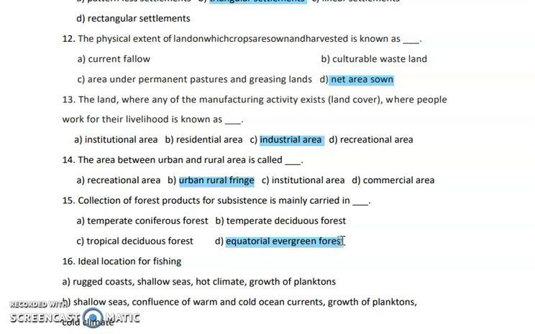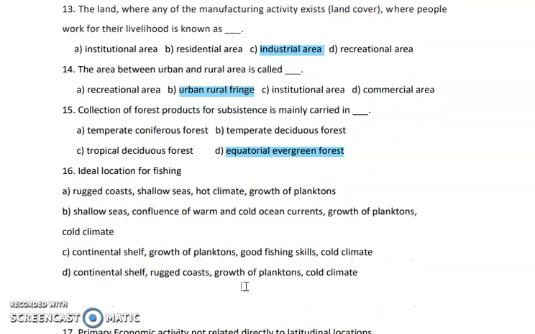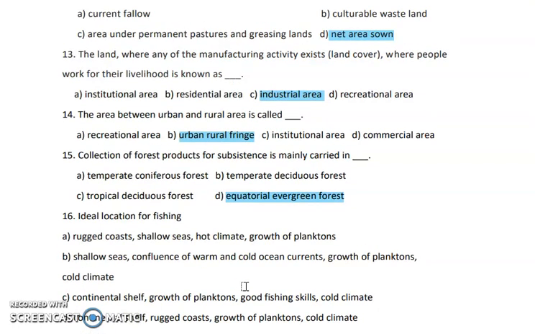Next question. Ideal location for fishing is. Now basically we have studied the continental shelf, right? We have studied about its importance. Now under all the ocean floors like abyssal plains, you have oceanic trenches. The continental shelf is very much good for fishing activity. So why is it good? Because it has shallow sea water, and confluence of warm and cold currents is there. There are so many planktons which grow over there. So what are the planktons? They are the food for the fish, which attracts the fish towards them. So option B is the right answer here.